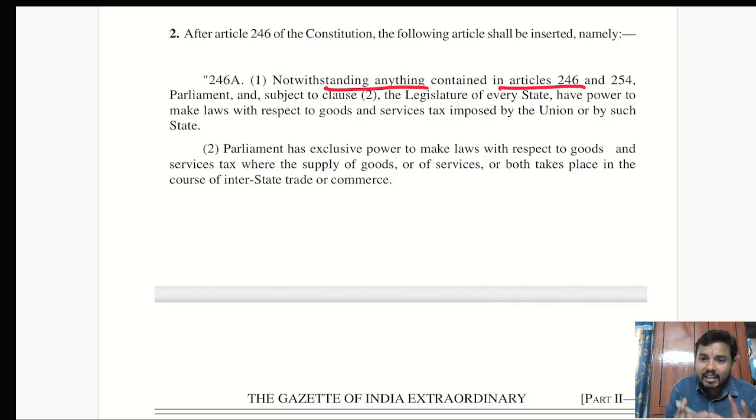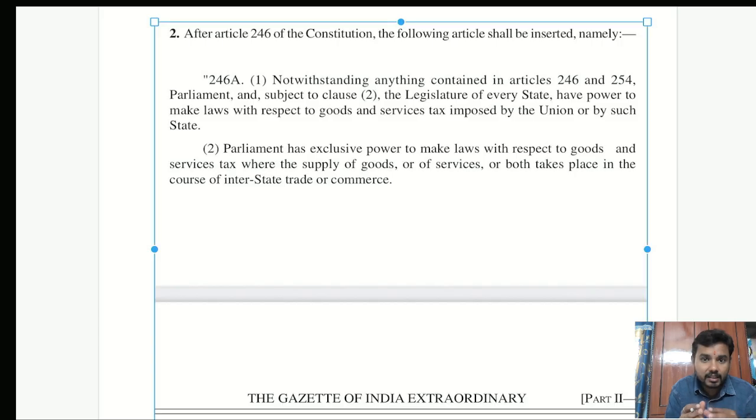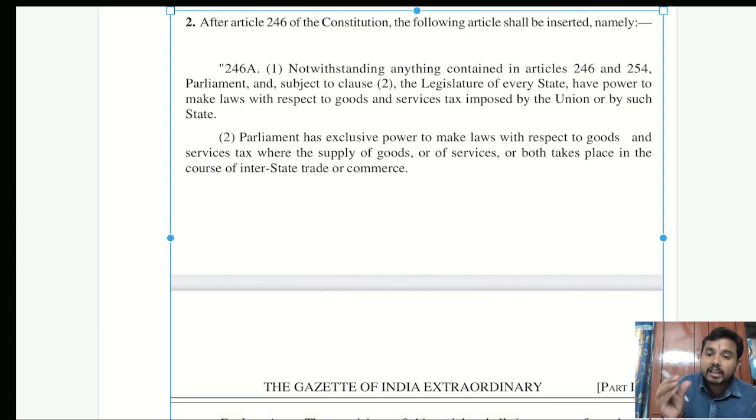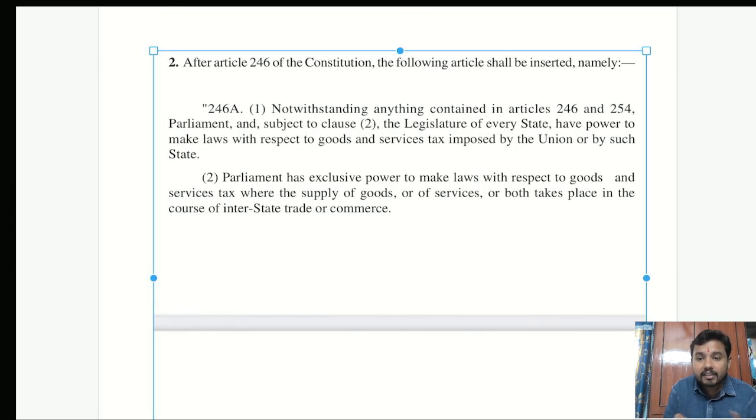This article gives power to both the Parliament and the state legislatures to levy GST. Nowhere in it is it mentioned that this power is subject to the recommendations made by the GST Council through Article 279A. The power given was an absolute power. It is not subject to the recommendations.